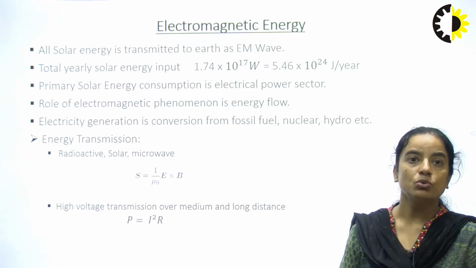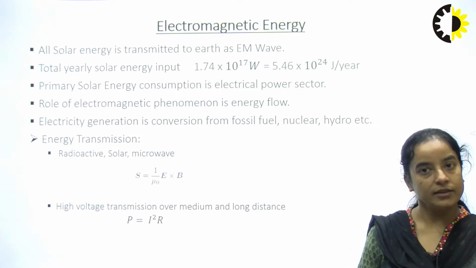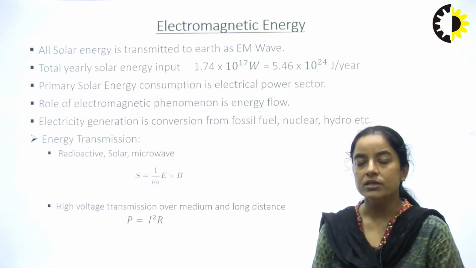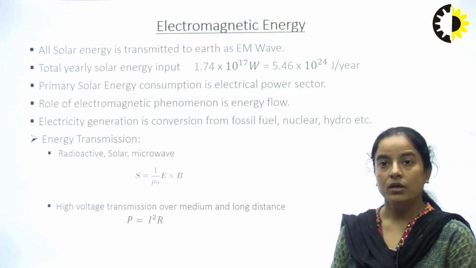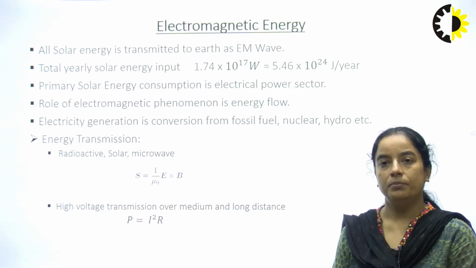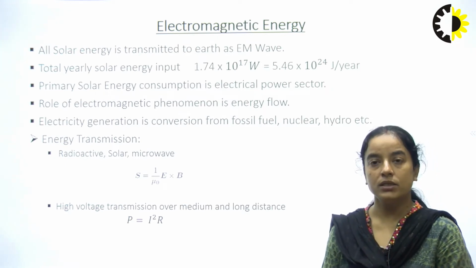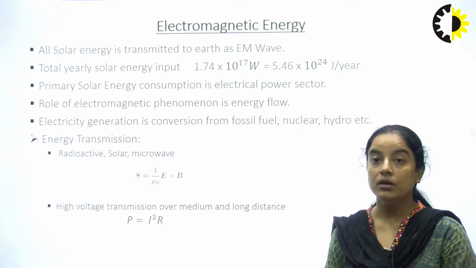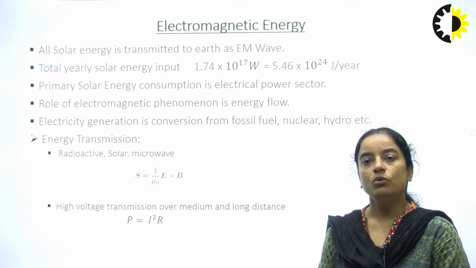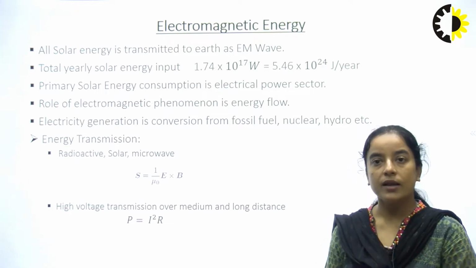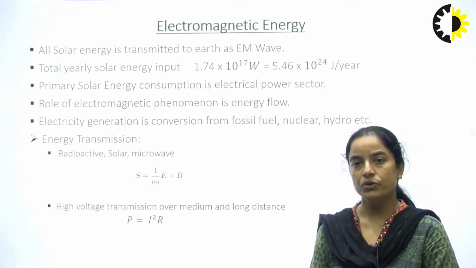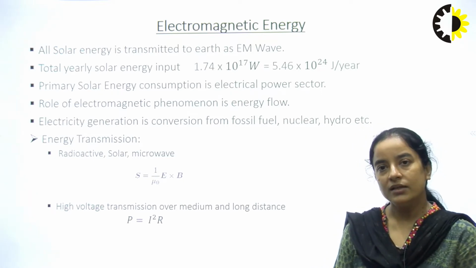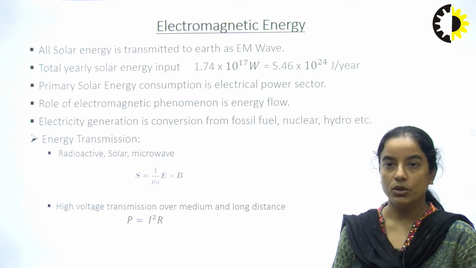Primary solar energy consumption is in the electrical power sector. Nowadays we are harnessing the solar energy, and the primary point of harnessing is to convert the solar energy into electrical energy. That is the convenient mode, and the best mode to harness the energy from the sun. There are other applications of solar energy also. We use solar energy in heating and in pumping also. That is the direct application of solar energy.